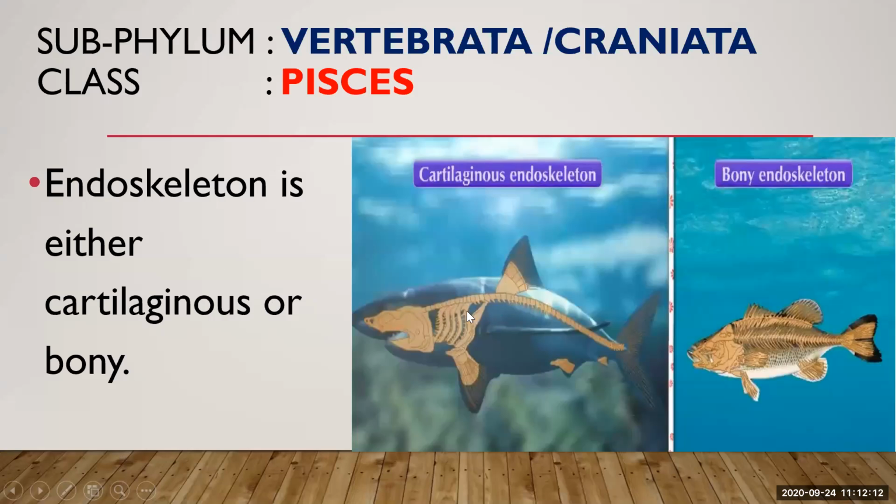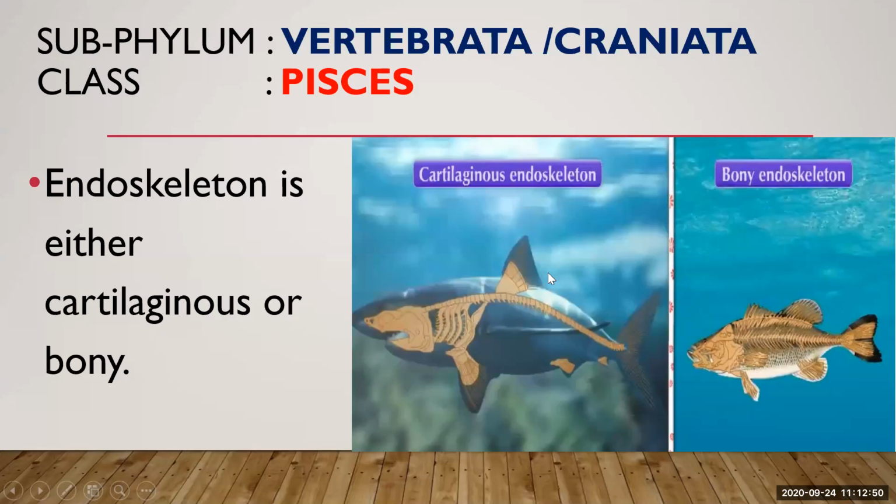So cartilaginous means made up of cartilage, and cartilage is a connective tissue. Connective tissues are tough but flexible tissues. And when we talk about the bony endoskeleton, bone is a little harder and more rigid than cartilage. Bone is made up of protein, minerals and vitamins, calcium, phosphate. So it is hard and tough, and it provides protection to the inner body of these organisms. It gives shape and support to the body.